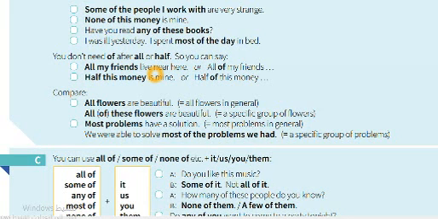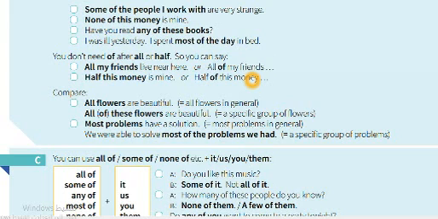All my friends live. You cannot say all of my friends, something like different. So all my friends, both structures are good. Half this money is mine, half of this money. So usually we use this structure, all of my friends, half of this money.